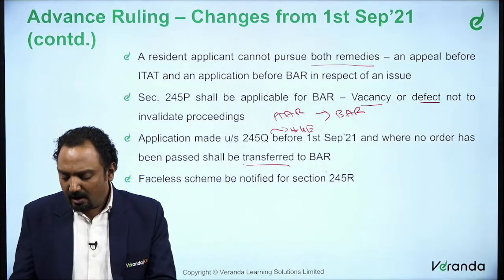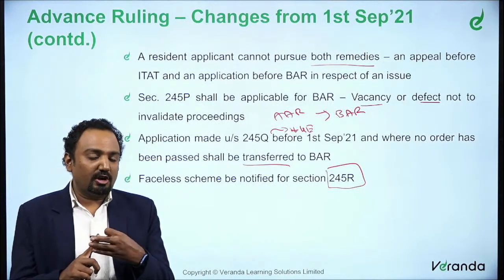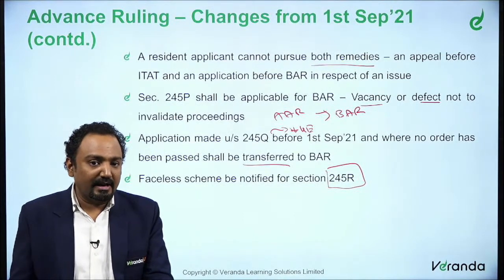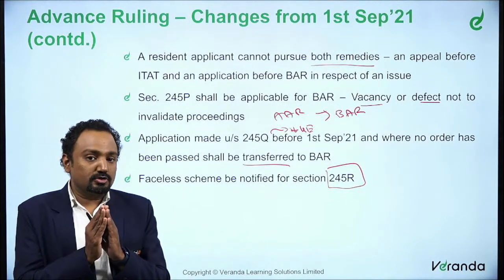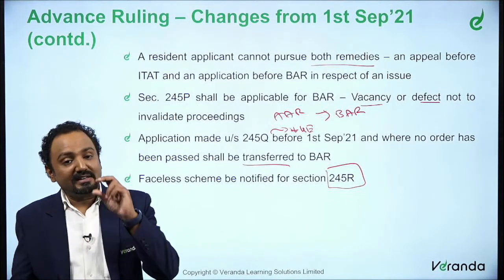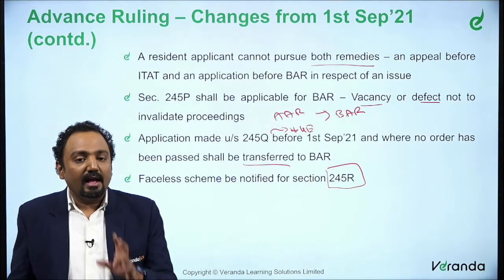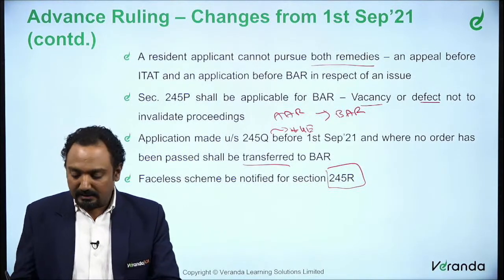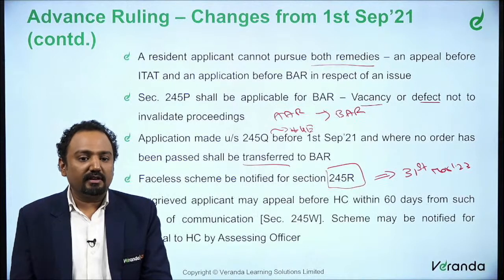And as we said earlier, for the process we examined, that is the copy, examination, where it is not allowed, how an order is passed, the time limit and everything, a faceless scheme might be notified. Whenever we have discussed the concept of a faceless scheme, we have always given a time limit within which the central government can notify a scheme, and whenever they are issuing a notification under that particular section, they will have to lay it before both the houses. The time limit given for this is 31st March 23. That is the effective date.